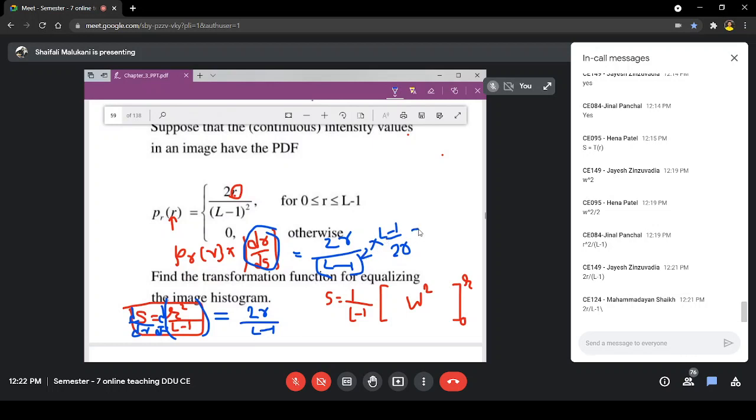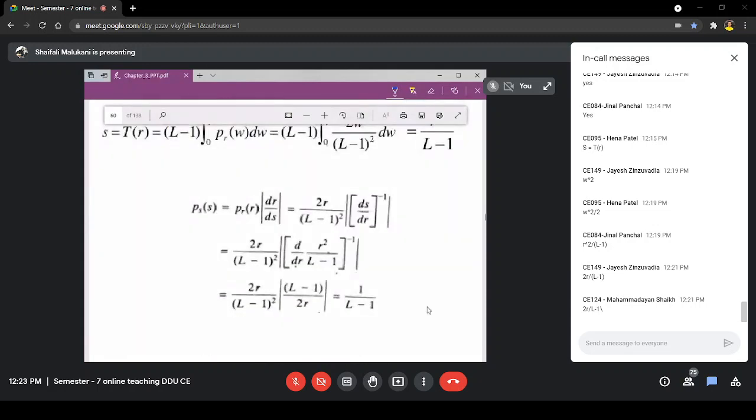Okay. So now what is the simplification of this? This 2r gets cancelled. This L minus 1 gets cancelled. And the result becomes 1 divided by L minus 1 as expected. Understood? So what is the meaning? If, for this distribution of input, I take r square divided by L minus 1, and I obtain my output image S, then it will have this type of histogram. That is a constant uniform distribution. Is it okay? See, that is what is solved here.